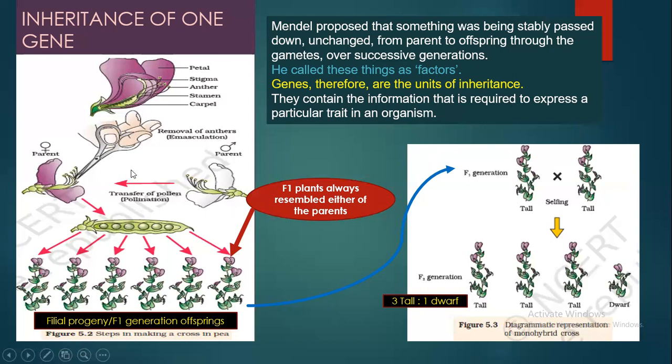They contain the information which is required to express a particular trait in an organism. So that particular gene is transferred from parents to the offspring, and it has the information for whatever trait is expressed in the offspring, and then this is transferred stably to the next generation, and again the trait will be expressed.